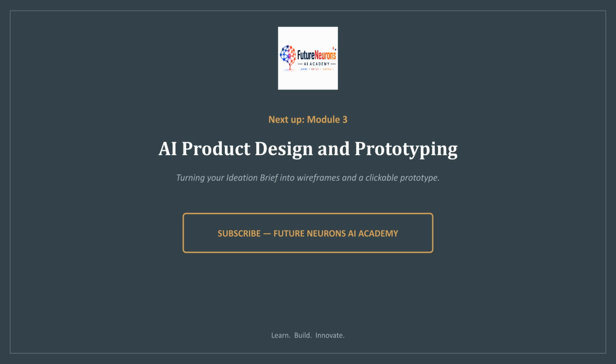Next up is Module 3, where we will dive into AI product design and prototyping, taking your brief and turning it into a working, clickable prototype.